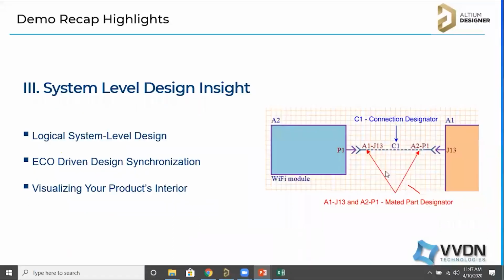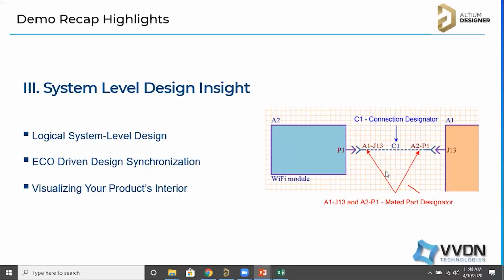And the final one is system level insight. We can create a complete system design with all the different motherboards and daughter boards. We can make connections. So it's ECO drive and synchronization. We can do the changes from multi-board to schematic or schematic to multi-board, connection wise or net name wise. And we can visualize the complete product interior by using the cross-section views.